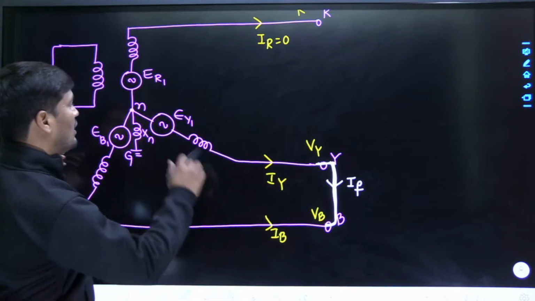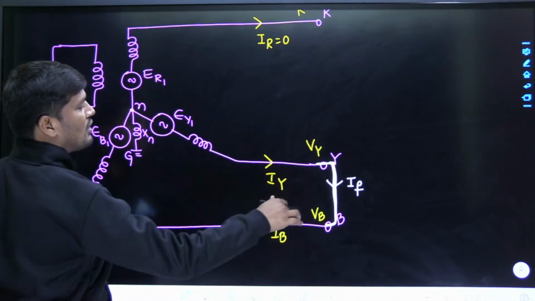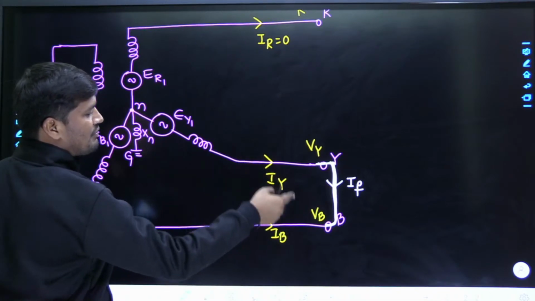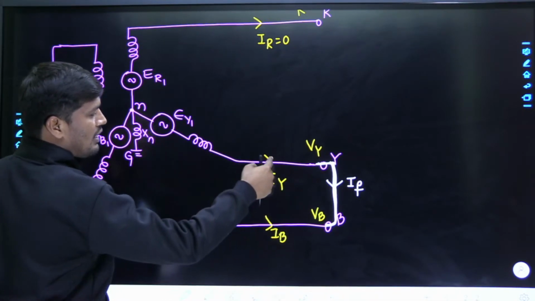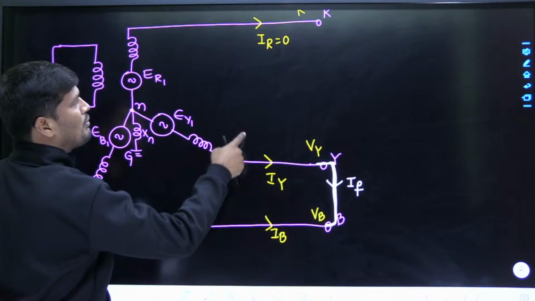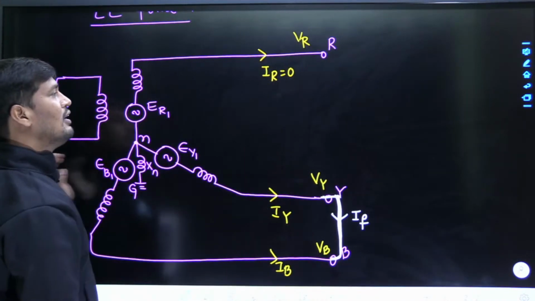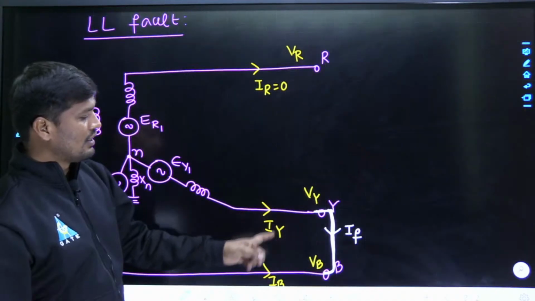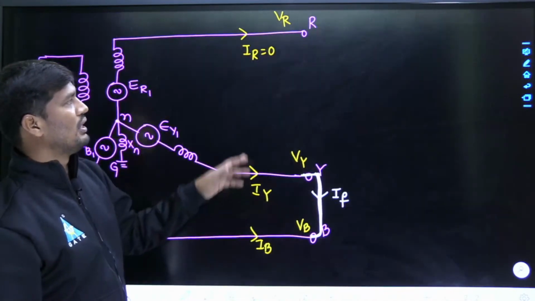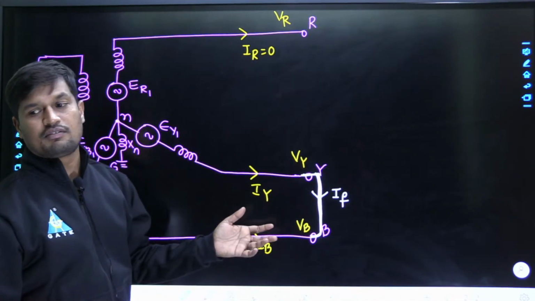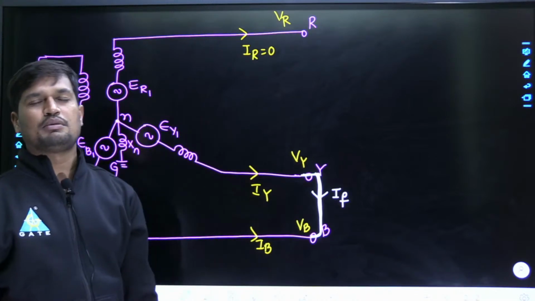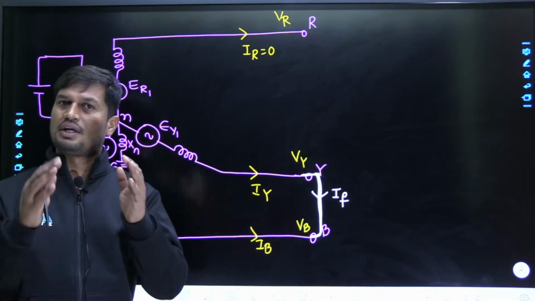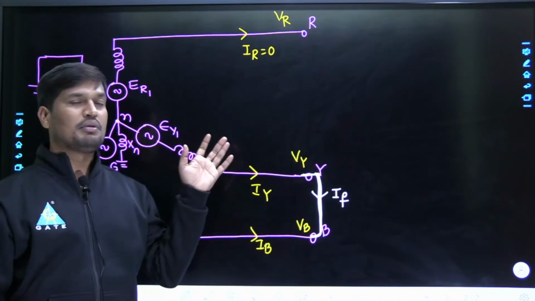Now tell me, the Y phase and B phase both become short circuited. Therefore, current flows between these two phases, touching from one surface to another. The current in these two phases is going to be more than RMS, but the R phase is still the healthy phase. In the healthy phase the current is going to be 0, but the current in these two phases is not equal to 0. Now tell me, the magnitudes of currents in the three phases are unequal. The system is unbalanced. When the system is unbalanced, how to solve unbalanced electrical quantities? By using symmetrical components.